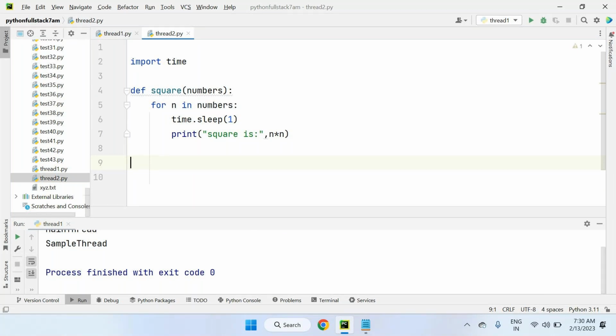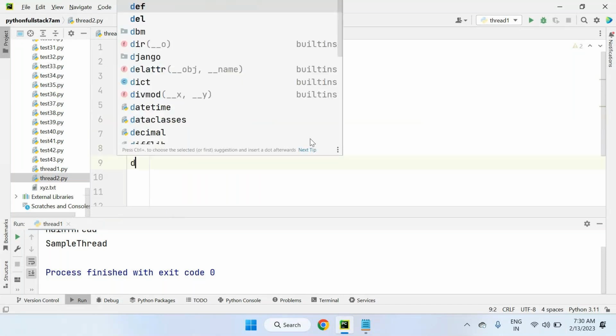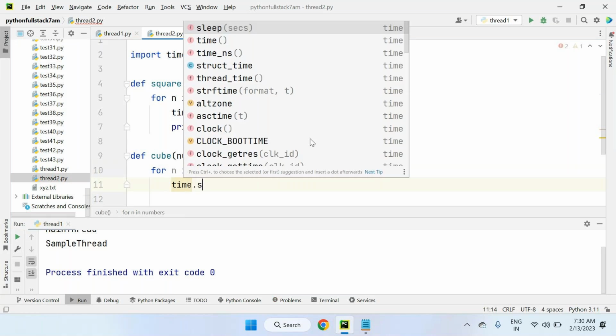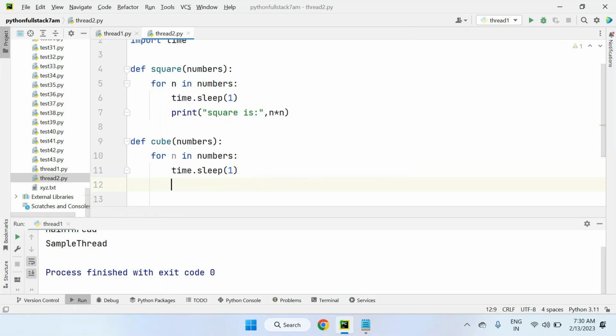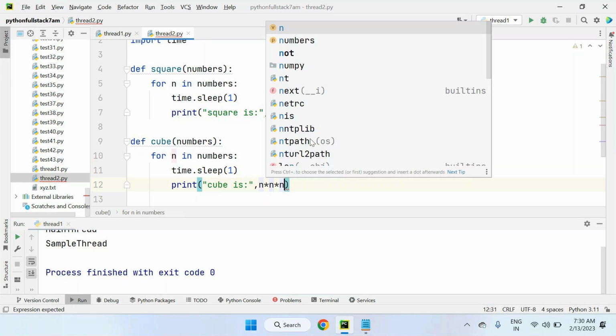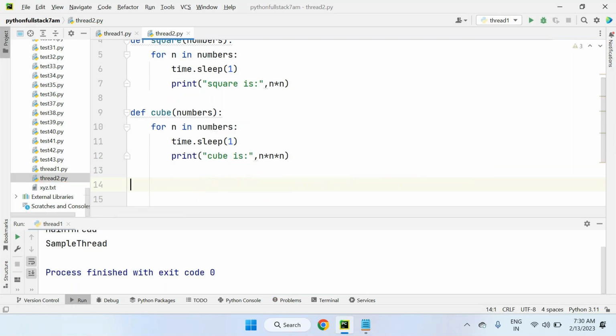The square function is a simple normal Python function. def square of numbers, for n in numbers, time.sleep of 1 second, and square is n into n. Next, I'm taking a def cube function also. def cube of numbers, for n in numbers, time.sleep of 1 second, and then print cube is n into n like this. Now I'm simply calling the square function and the cube function.